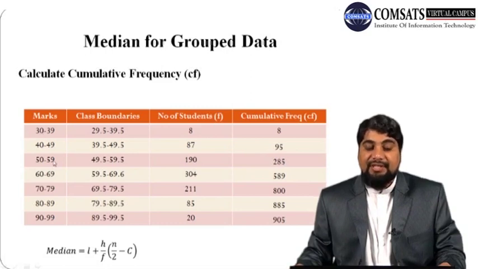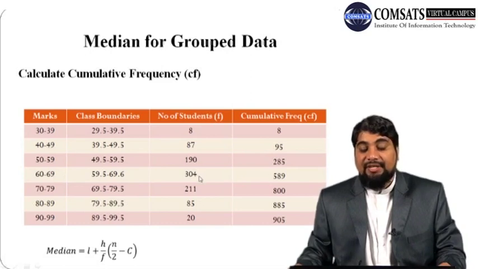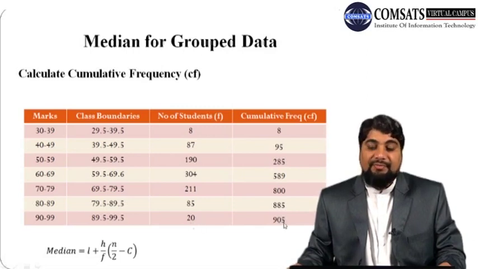Similarly, for 30 to 69, we have to add 304 to 285. Keep adding, and at the end we get 885 plus 20, it is 905. So this is how to construct cumulative frequencies.